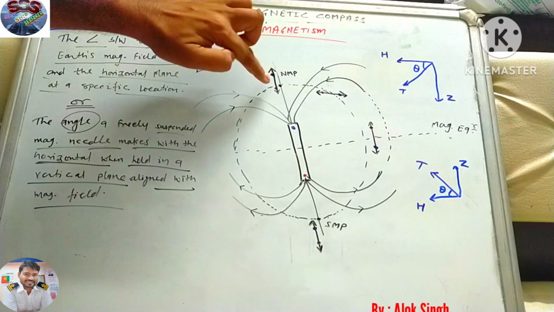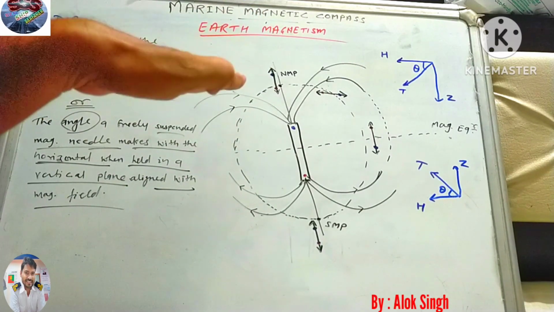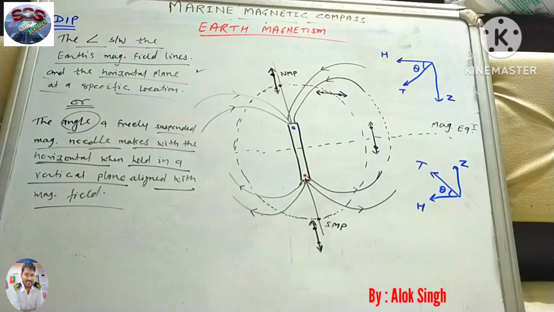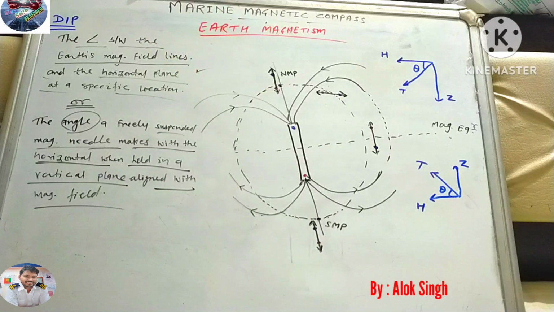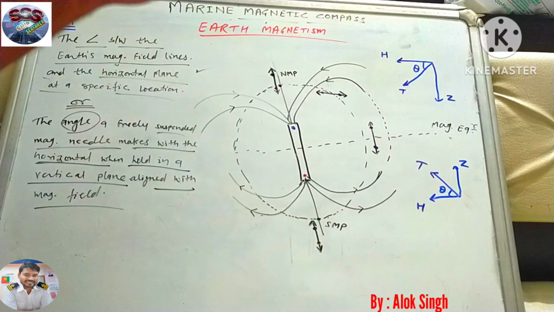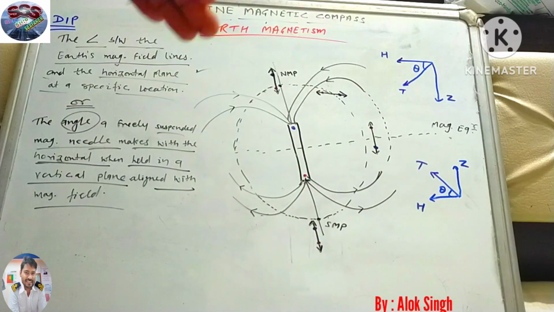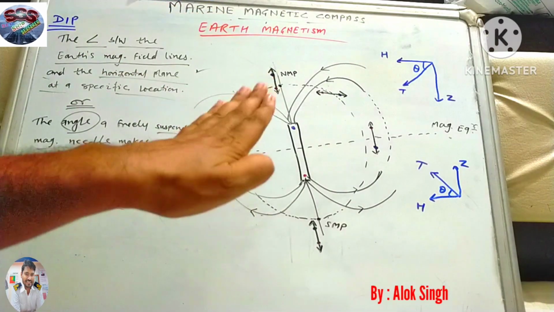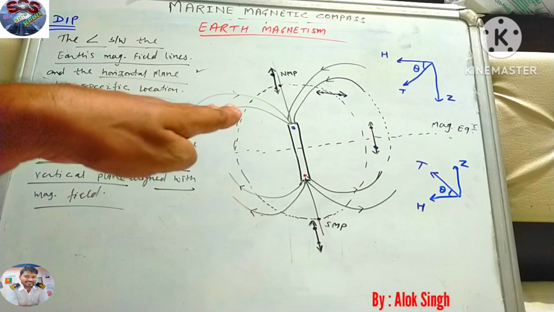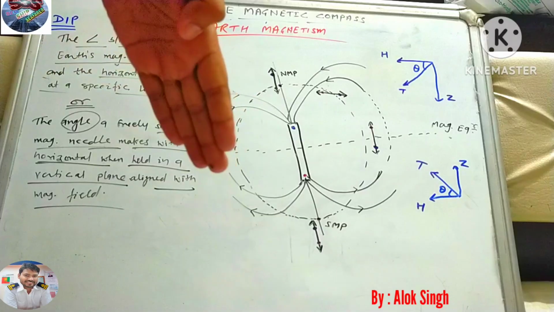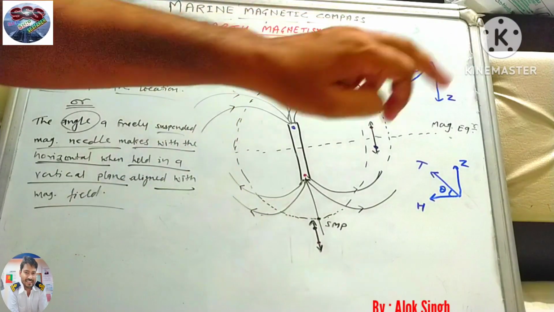And the same needle, if you bring it here, there will be no horizontal component. If you hang this suspended needle, it will show in this direction, like one end is going into the earth surface and the other one is going outside, meaning the red end will show going into the surface. At this time the needle will not align in the horizontal manner. It will show exactly like this, vertical. So only one component will be there, that is Z.